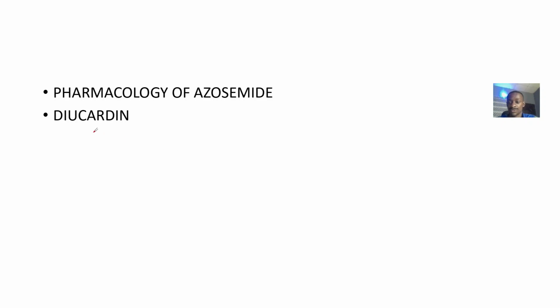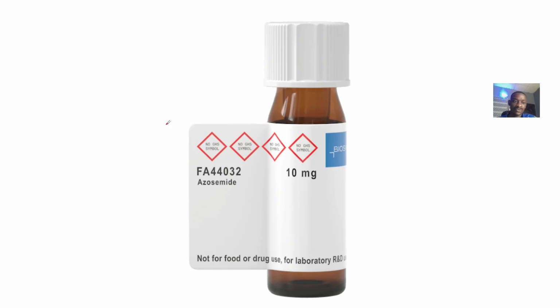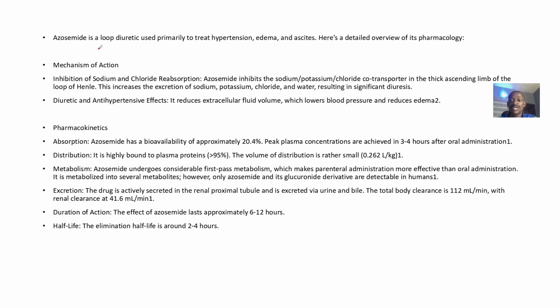So you get to see that azosemide is usually sold under the brand name what? Diucardin. We're not saying this is the only one, but mostly you see it in this label. So for this Diucardin, you see this azosemide. We say that it's actually a loop diuretic. So it's used to treat what? Hypertension, edema, ascites.